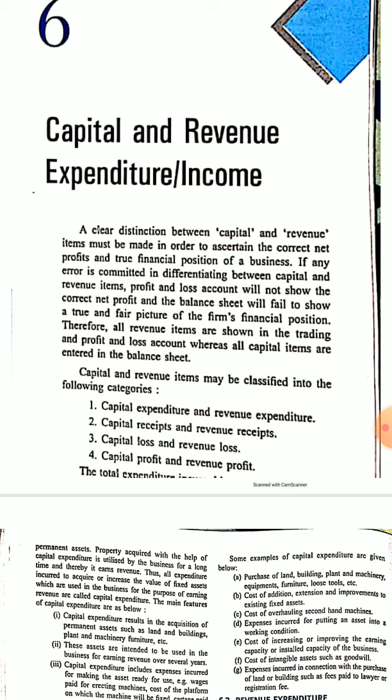So this is not a regular income. If that appears in the income, then the income will be increased by some amount which was not realized from the regular operations of the business making coconut oil. So the profit figure will be wrong. So it is very necessary to differentiate between capital and revenue, expenditure and income.